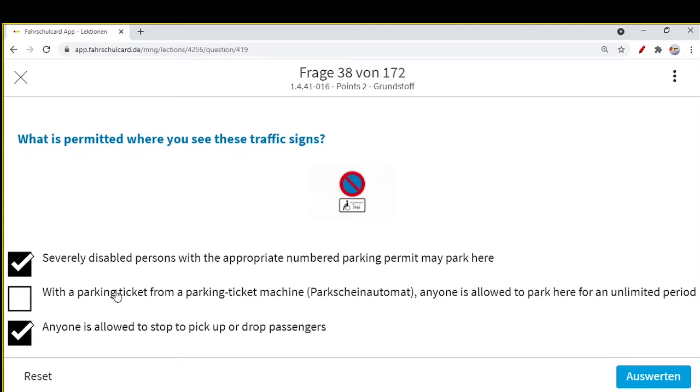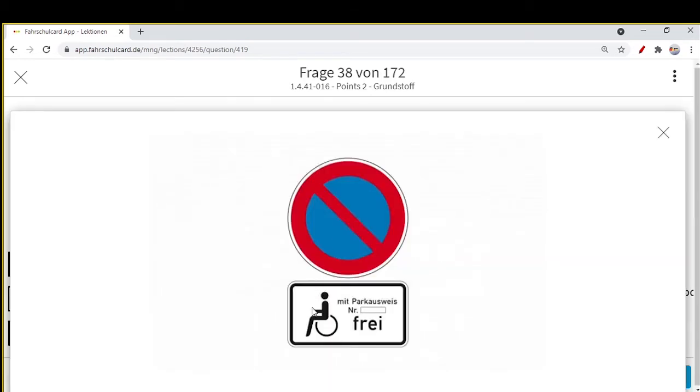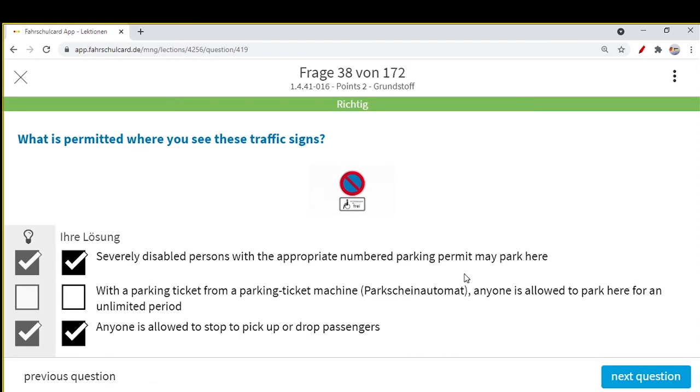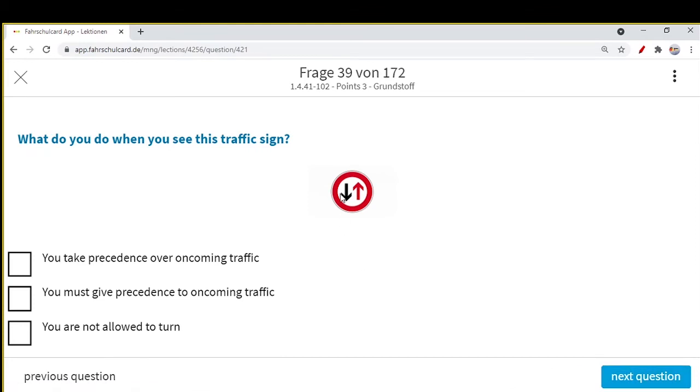With a parking ticket from a parking ticket machine, a Parkautomat, anyone is allowed to park here for an unlimited period. This answer is incorrect. Only the behindert, the disabled person, is allowed with a parking ticket or with a parking permit. No other person. If you are not disabled, even if you have the parking ticket, even if you have the parking permit, you cannot park here. So only 2 options are correct. Let's see the next question.